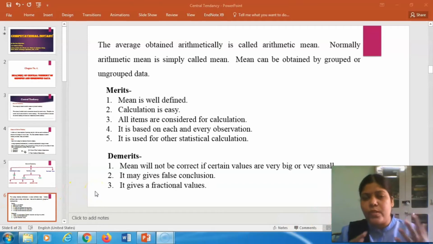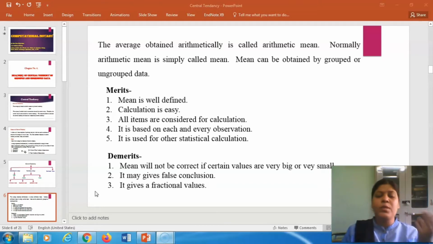There is nothing in the world which does not have a demerit. There may be a lot of merits, but to some small extent there will be some demerits of that particular thing.